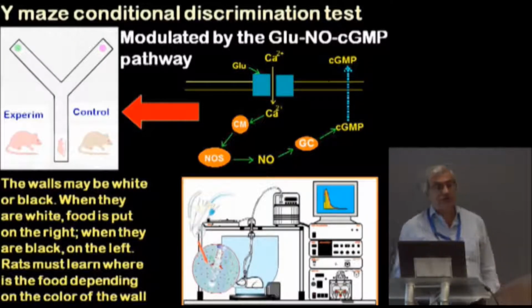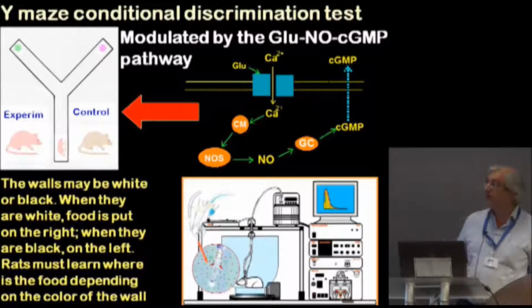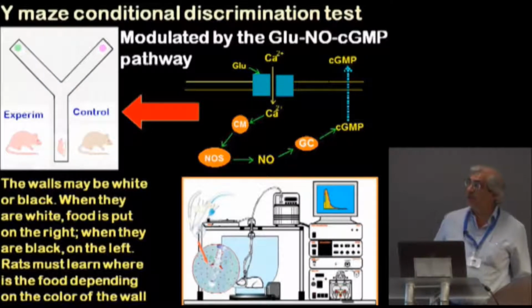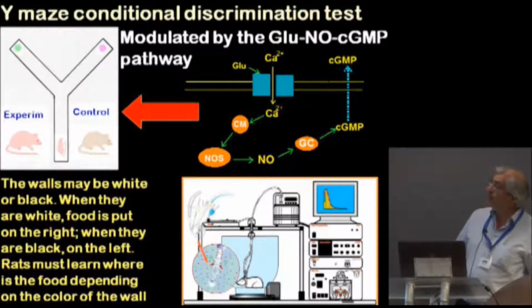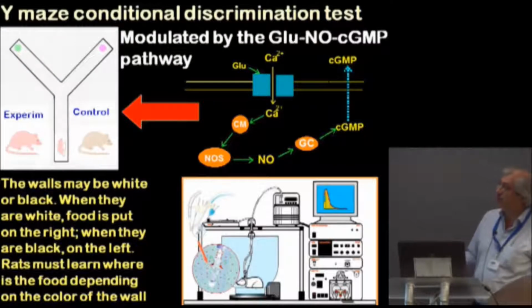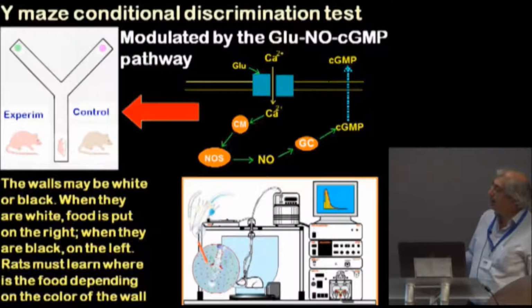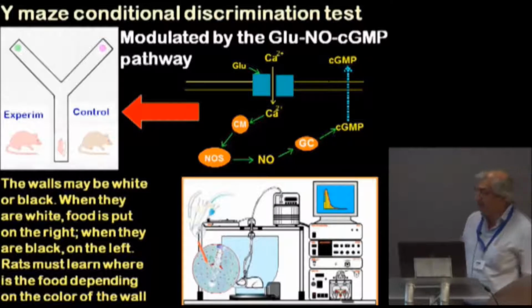We have been using these tests for many years, and we have found that the ability to learn this test is modulated by the function of the glutamate-nitric oxide-cyclic GMP pathway. Activation of NMDA receptors increases calcium in the postsynaptic neuron. Calcium binds to calmodulin and activates nitric oxide synthase, increasing nitric oxide, which activates guanylate cyclase, increasing cyclic GMP. Part of this cyclic GMP is released to the extracellular fluid, and this allows us to measure the function of this pathway in vivo by using microdialysis in freely moving rats.